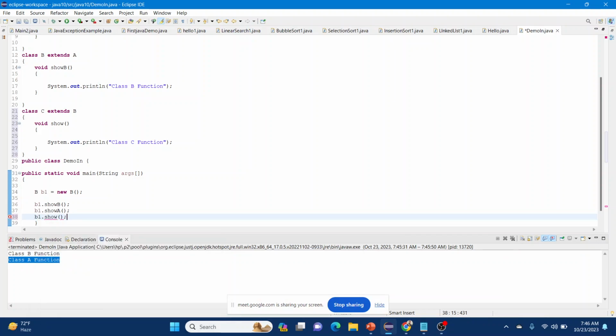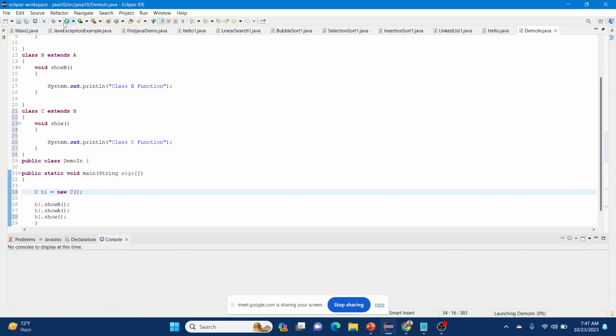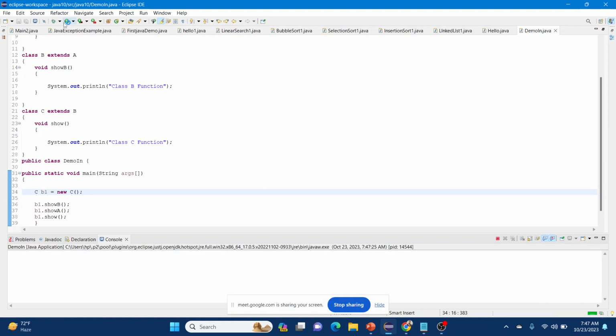Why? Because B is the parent class and C is the child class here, and a parent class cannot call the function of a child class. So what we can do is create an object of class C, and the object of class C can access all three functions, because one is the parent and one is the grandparent, the parent's parent in this scenario.